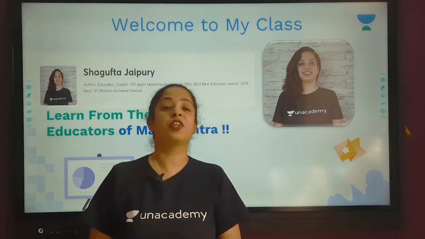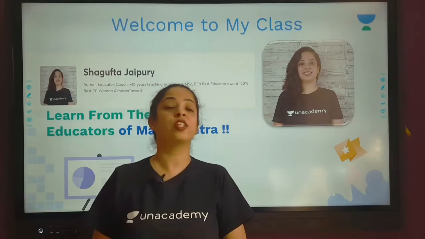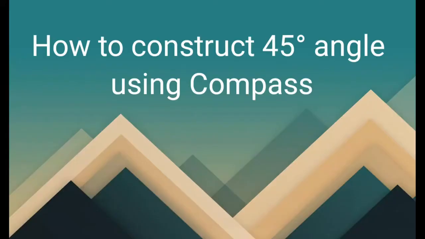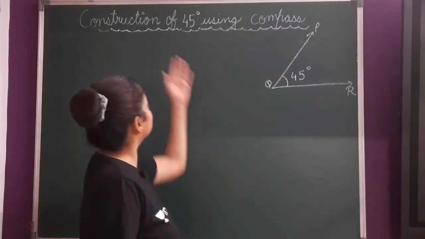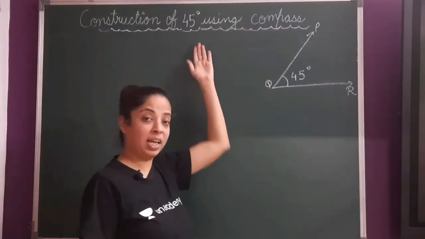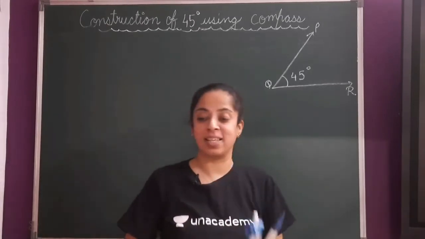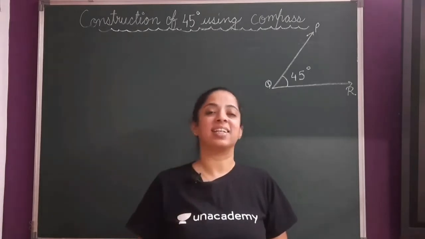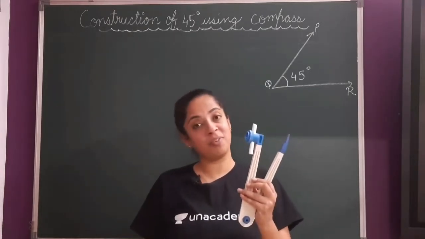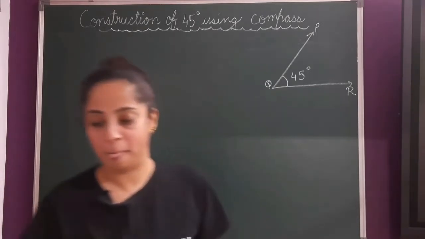So now let's begin with today's lecture. Today we are going to study how to construct a 45-degree angle using a compass. So children, let's begin the construction of a 45-degree angle by using a compass and not using your protractor. So let's start constructing 45 degrees using a compass.